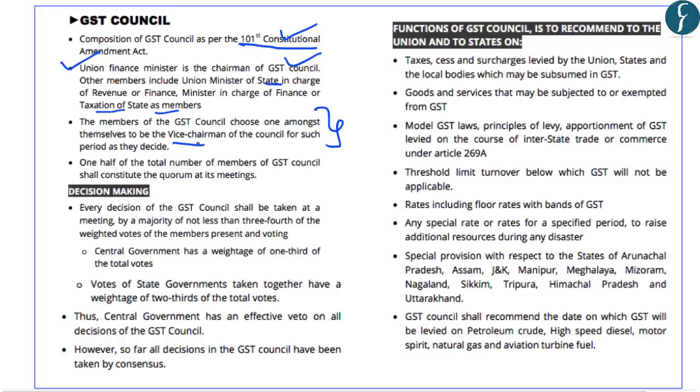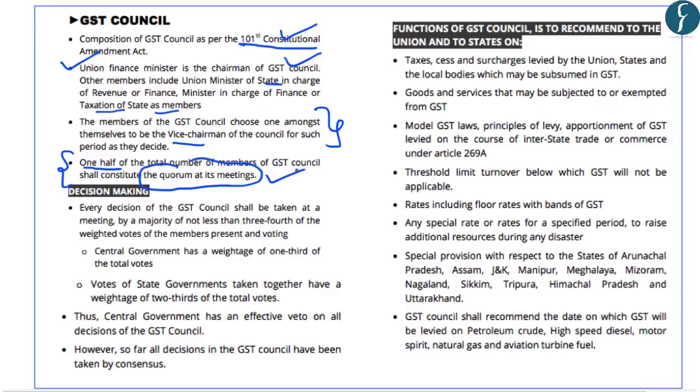Now, for any meeting of the GST Council to take place, at least half of the total number of members of the GST Council should be present in such a meeting. And that is what is called the quorum of the meetings. That is, one half of the total members of the GST Council shall constitute the quorum at its meeting. Now, how are the decisions taken at this GST Council?